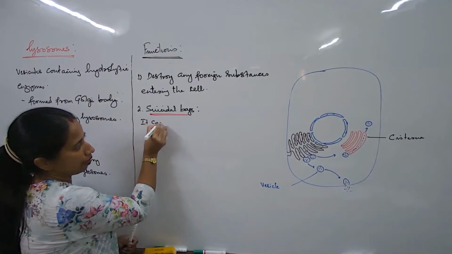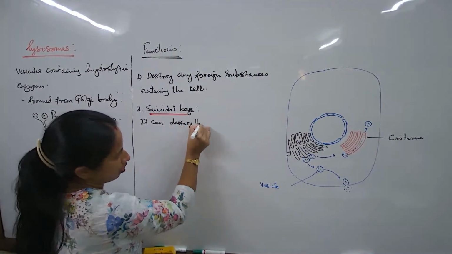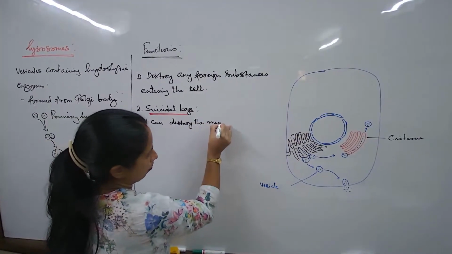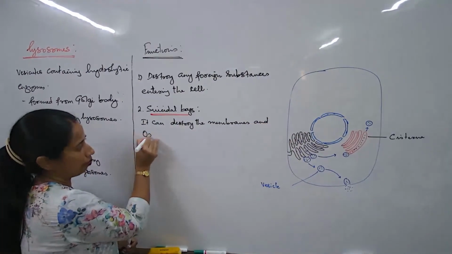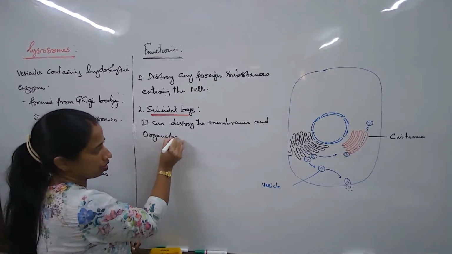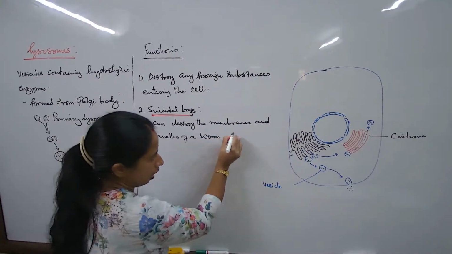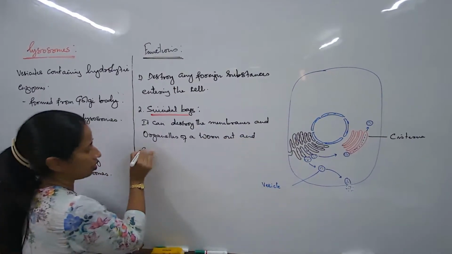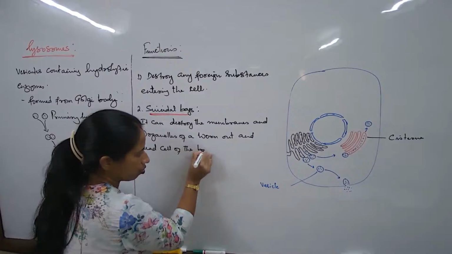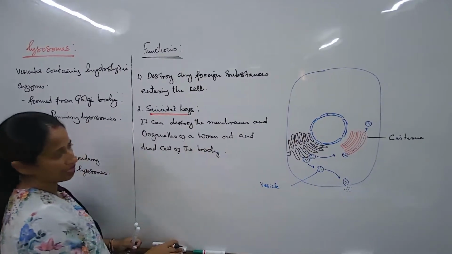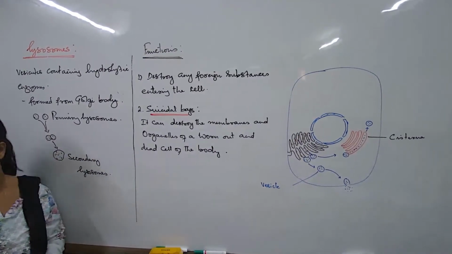The lysosome can destroy or dissolve the membranes and organelles of a worn out or dead cell of the body. So under such a situation, it will be known as a suicidal bag. What is the meaning that you understand?